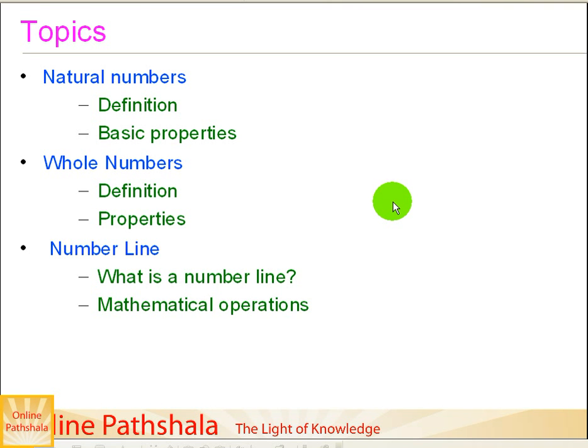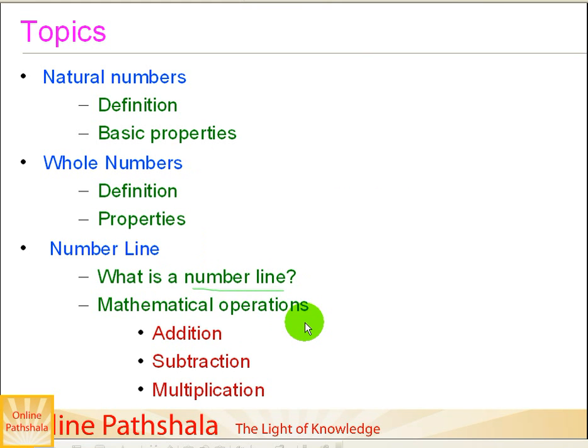Then I will give you the concept of a number line. In that we will be defining what we mean by a number line, and then I'll also show you how to do mathematical operations on a number line. Now on the number line concept, just let me give a note that when we say that we are going to discuss the number line, it is how we represent the whole numbers on a line, and we'll find that it's quite useful to do the mathematical operations.